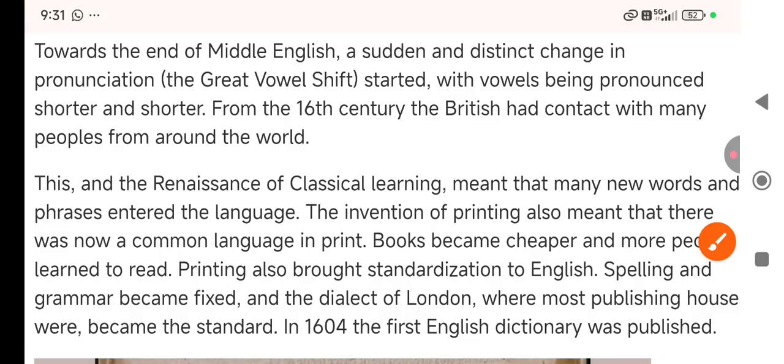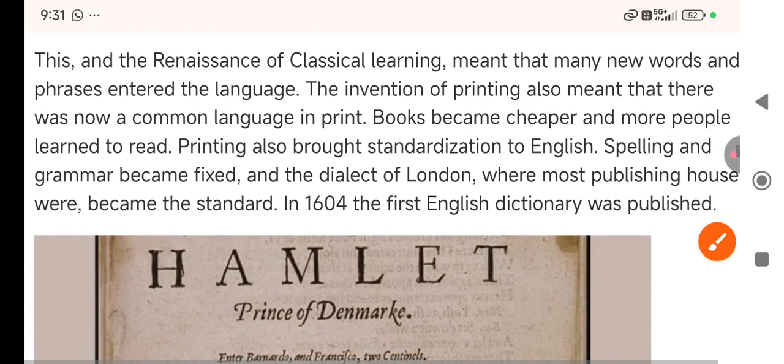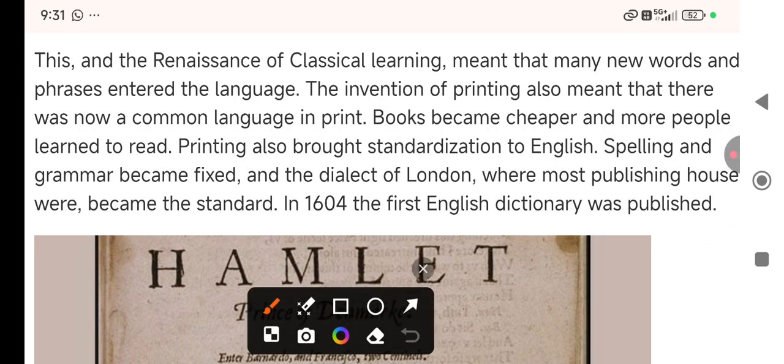They were going here and there around the world in the 16th century, right? So that was another reason. This and the renaissance of classical learning, another reason, meant that many new words and phrases entered the language because of need, because of the renaissance revolution, right? So many new words and phrases entered the language.